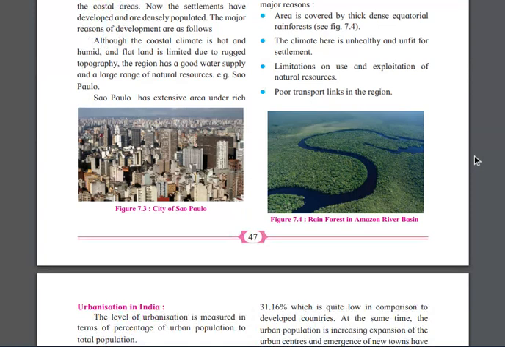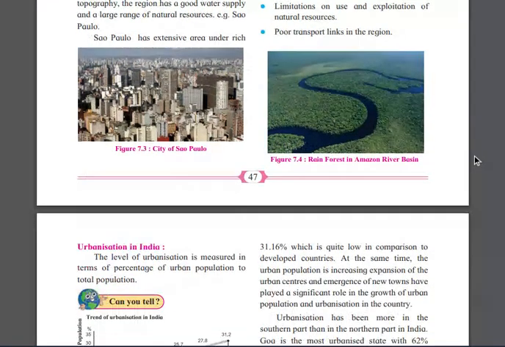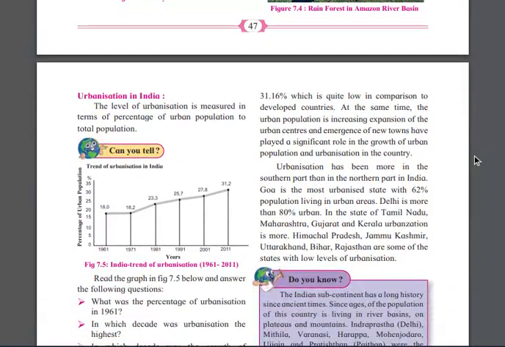If I talk about the thick equatorial rainforest, the climate here is unhealthy and unfit for settlement in the Amazon jungle. There is limited exploitation of natural resources, and poor transport links in the region, definitely, right? And now we will try to understand urbanization in India, right?